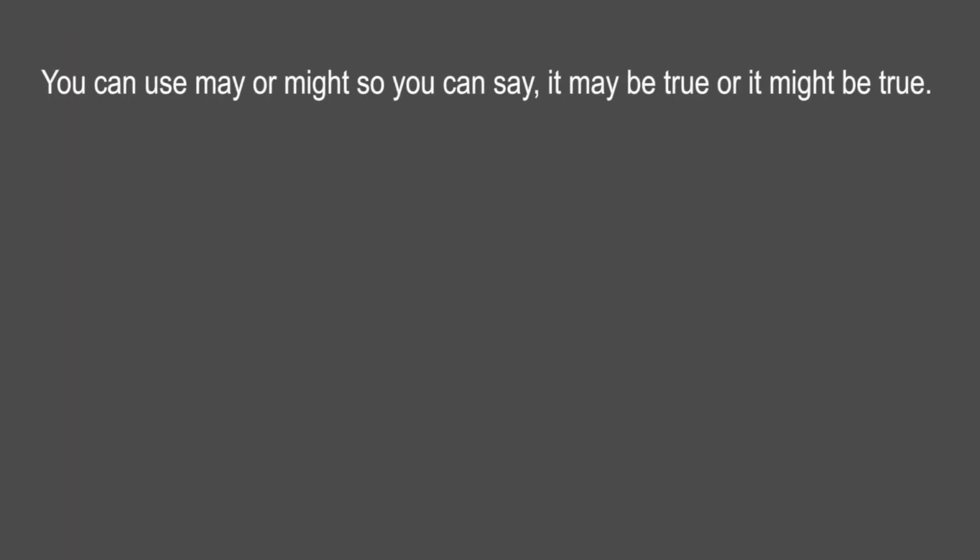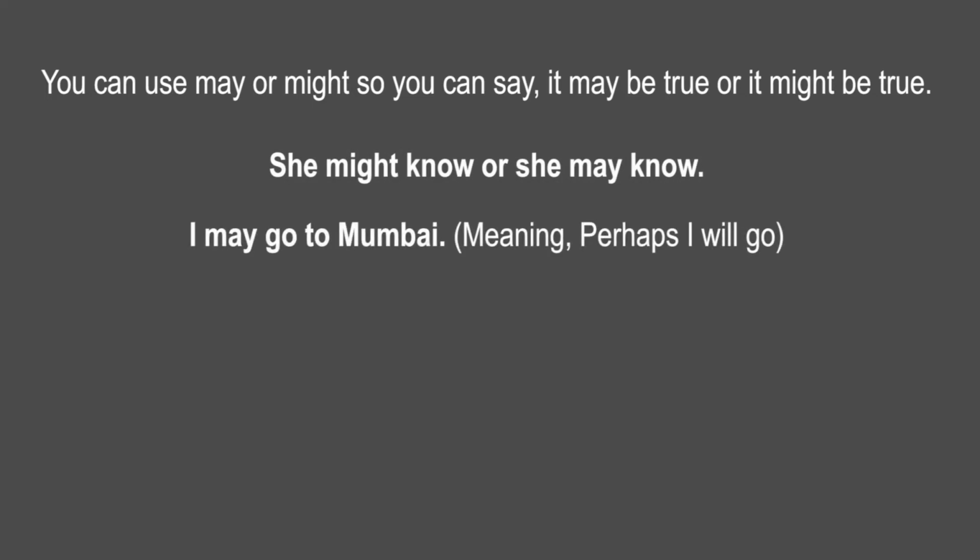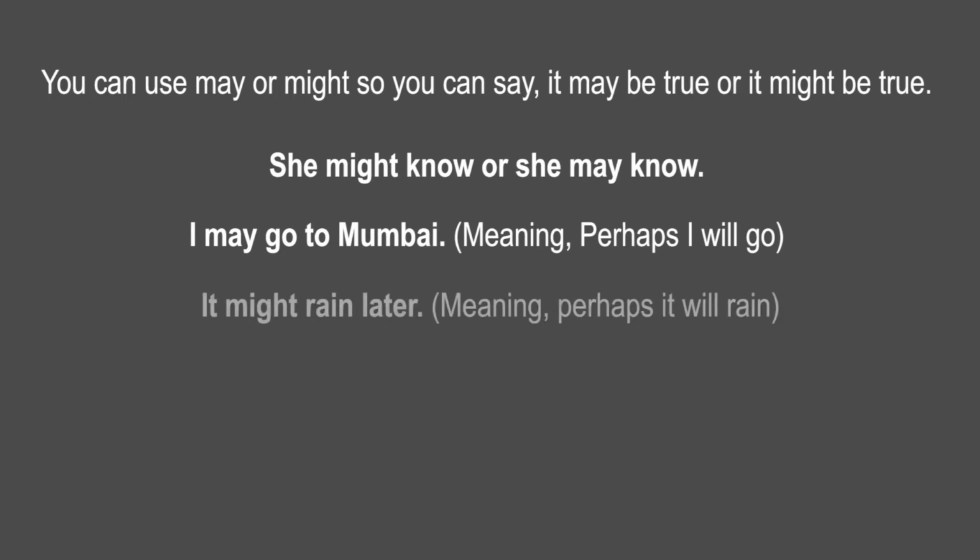You can use may or might, so you can say it may be true or it might be true. She might know or she may know. I may go to Mumbai, meaning perhaps I will go. It might rain later, meaning perhaps it will rain.